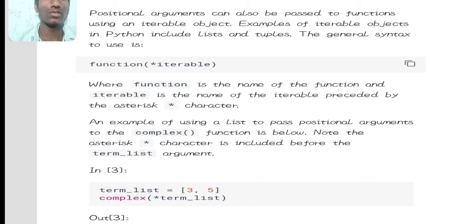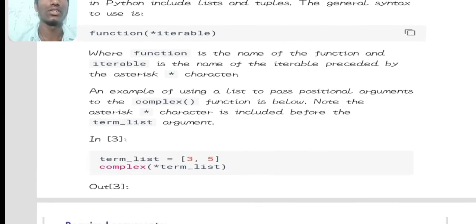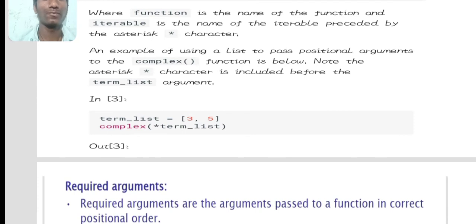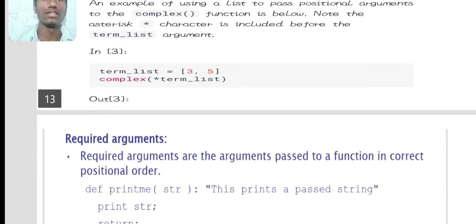An example of using a list to pass positional elements to the complex function is below. Note the asterisk character is included before the term list argument. In example 3, term_list equals the list [3, 5], and complex(*term_list) outputs 3 plus 5j.